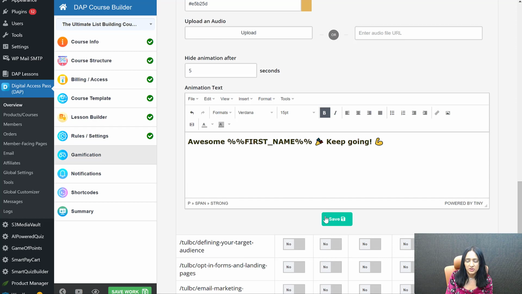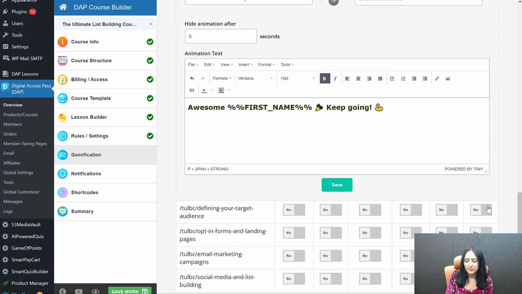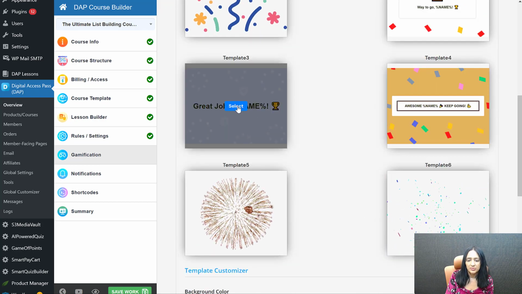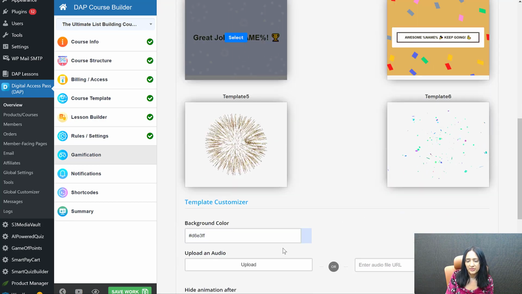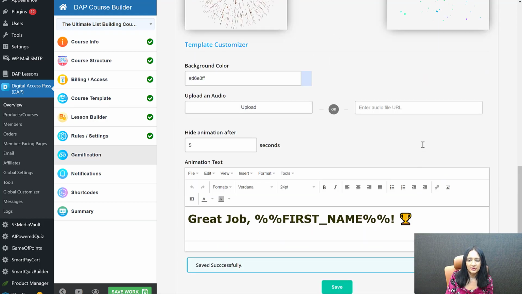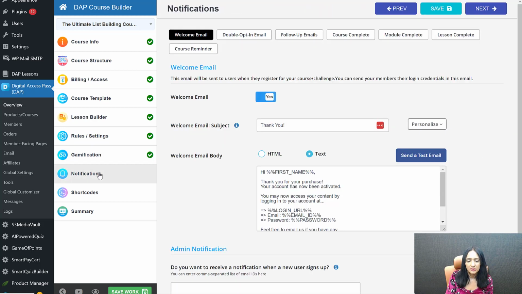You can add whatever message you want, personalize it. I'm just going to do some basic stuff here and add gamification here as well. And pick a different template here and update the message if you want, whatever you want to say here. Save it. I've added it for 2 of my lessons out of the remaining. I'll add it later. Notifications.